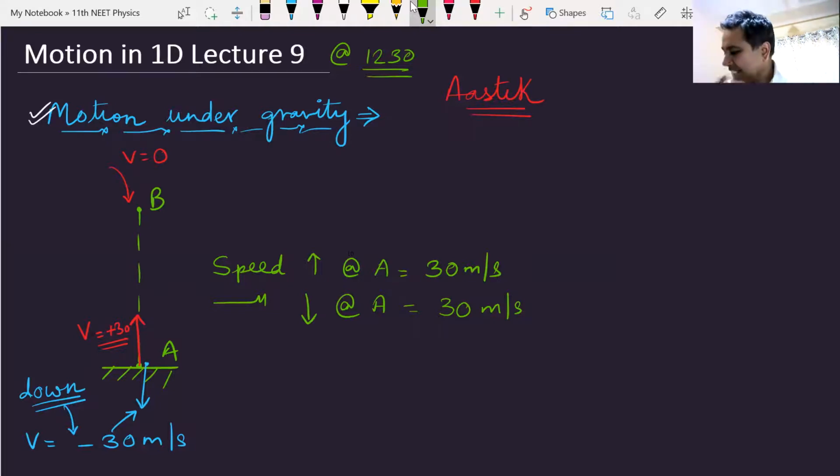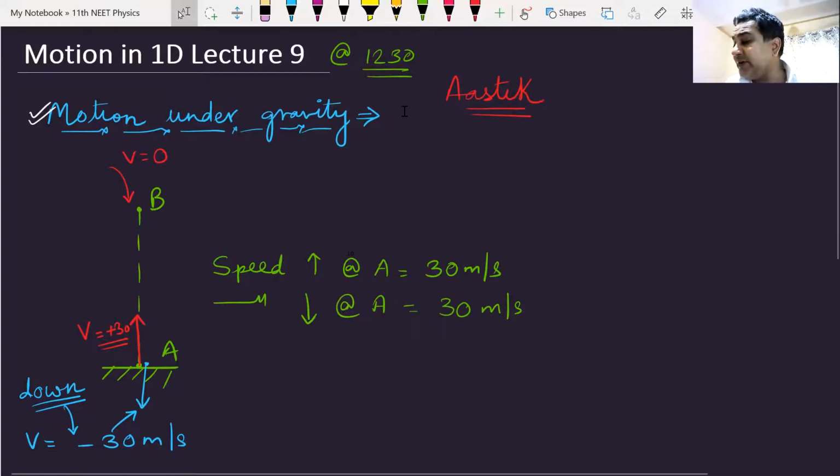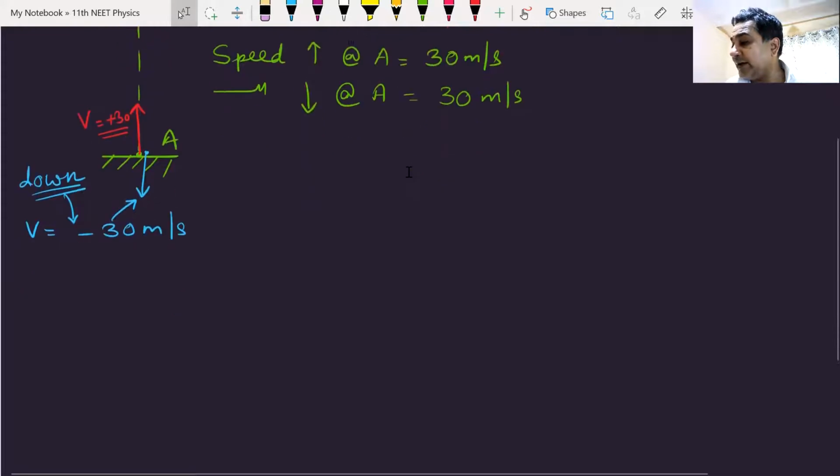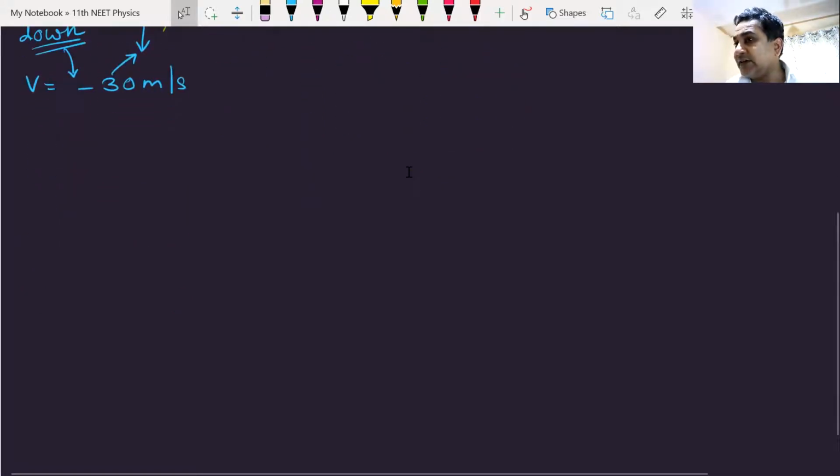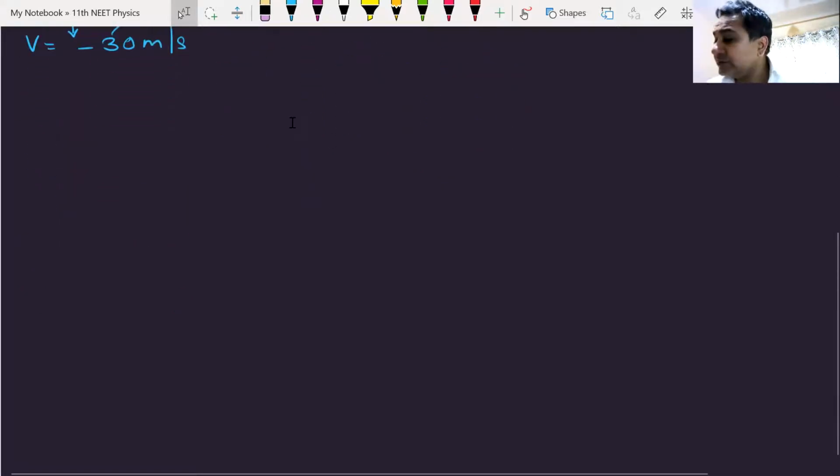I love it. That was the point, that was given in point number 7. Simple points put together and they become a trick. Now what I will do at this point in time is again devise a question in which, instead of the body thrown upwards or dropped, the body will be thrown from a building or a tower. So let us discuss these questions.